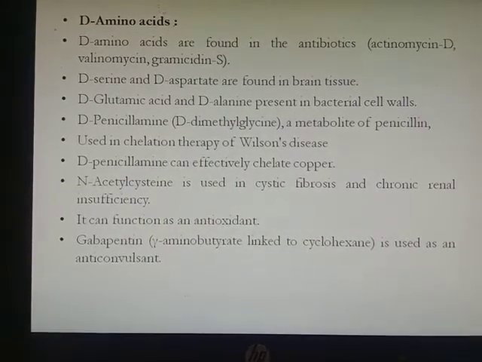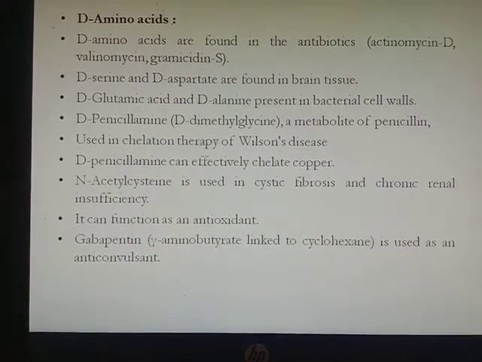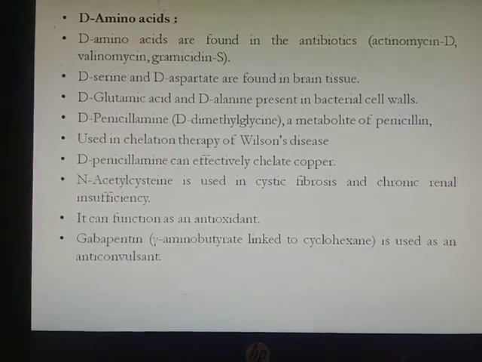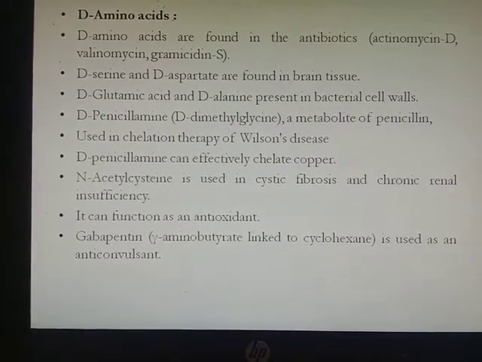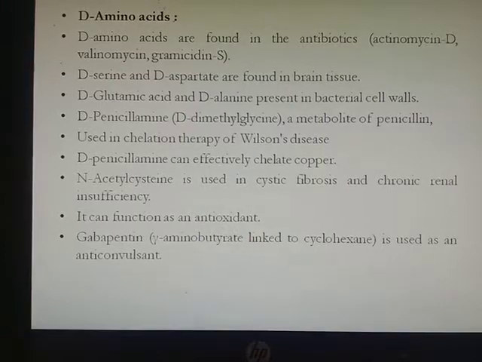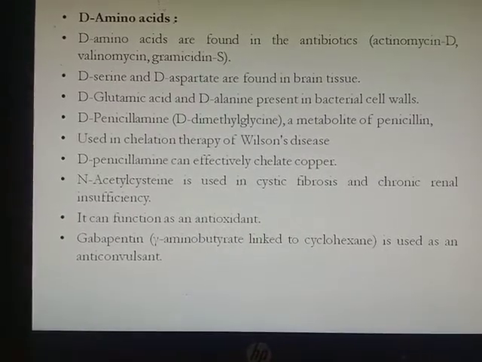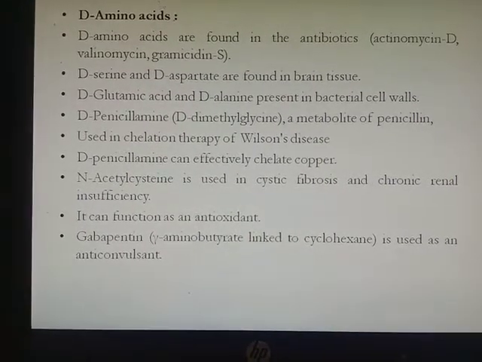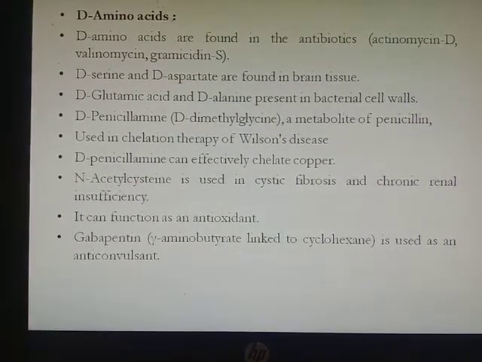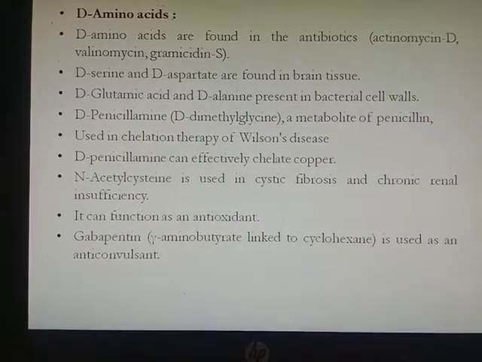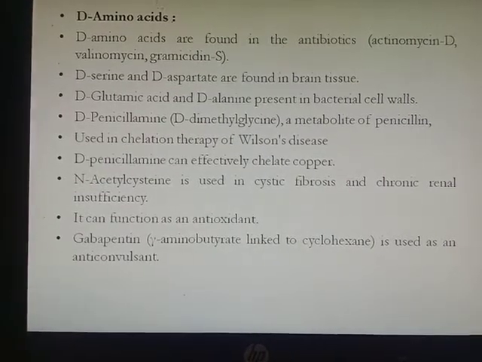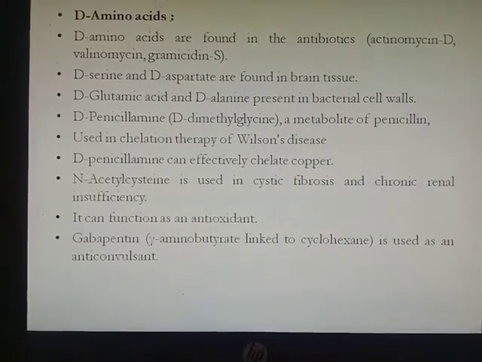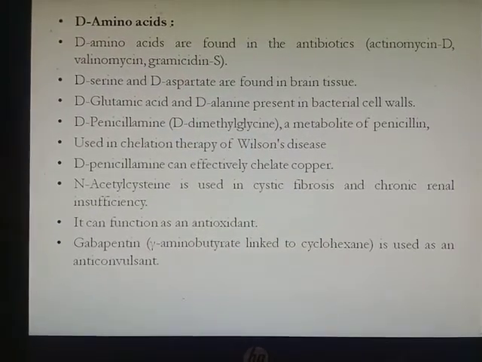D-penicillamine, a metabolite of penicillin, is used in the chelation therapy of Wilson disease, which is caused due to copper toxicity. D-penicillamine can effectively chelate the copper. Then N-acetylcysteine is used in cystic fibrosis and chronic renal insufficiency. It can function as an antioxidant. Then gabapentin is used as an anticonvulsant. So all these are amino acid derivatives.